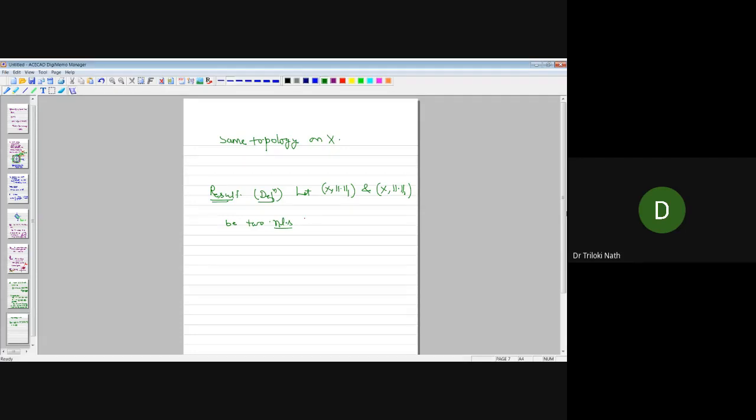Of course, the linear space X is the same in both. What is the change? The change is norm 1 and norm 2. In one normed linear space the norm is norm 1, in the other the norm is norm 2, but the linear space is the same. So the algebraic structure is the same, but the topological structure need not be the same.